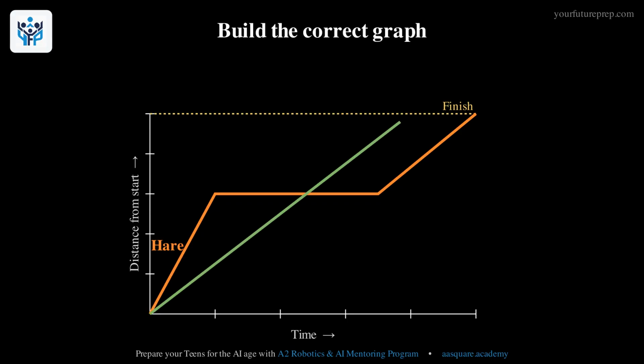Now the tortoise. He walks at one slow, steady pace the whole time, so his graph is a single straight line with a small, constant slope, all the way from start to finish.